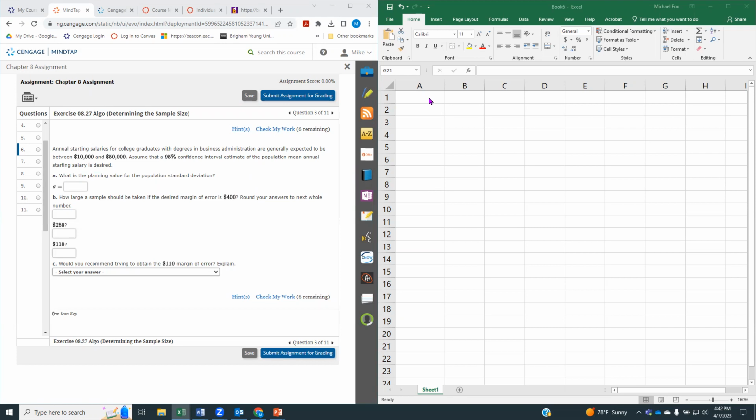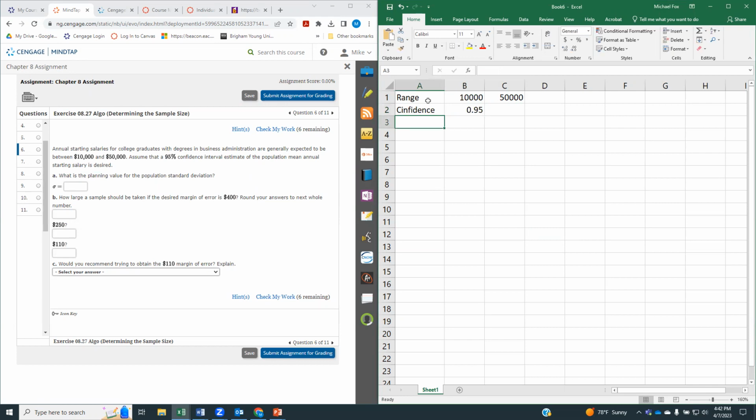All right. So again, when in doubt, just start with what you know. I know that the range for this is between 10,000 and 50,000, and I also know the confidence is 0.95. That's pretty much all I know for now.